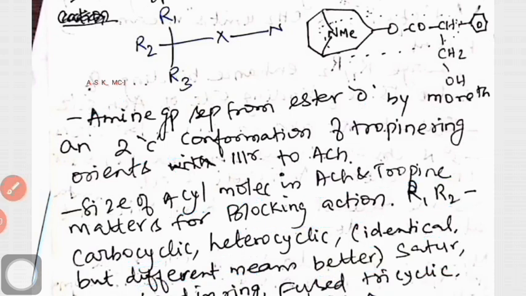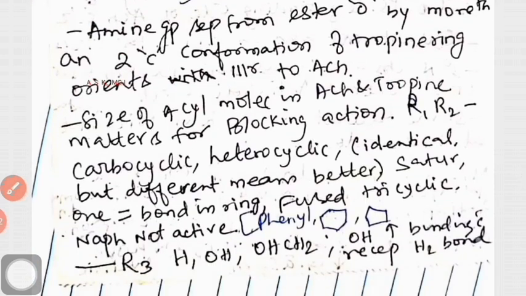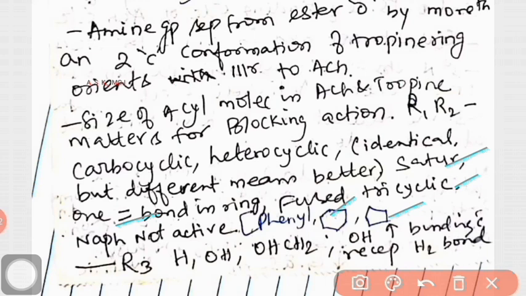The ring can be saturated or have one double bond. It can be tricyclic or monocyclic. The R3 group can be hydrogen, oxygen, hydroxyl or CH2OH, because hydrogen bonding is done with the help of this one.